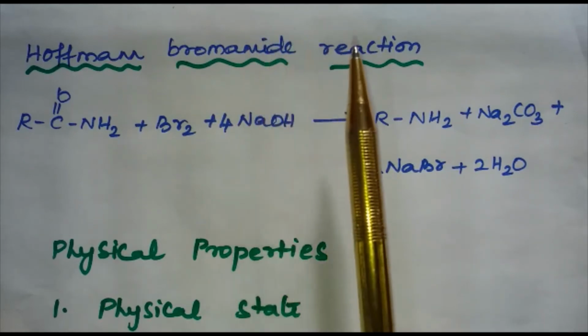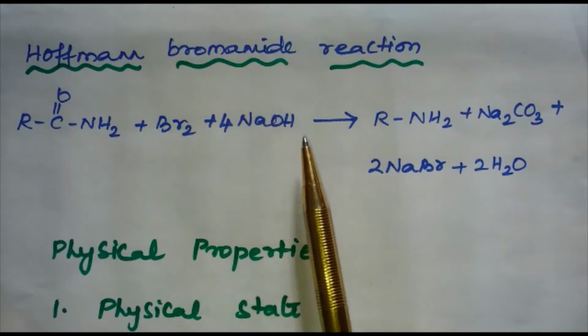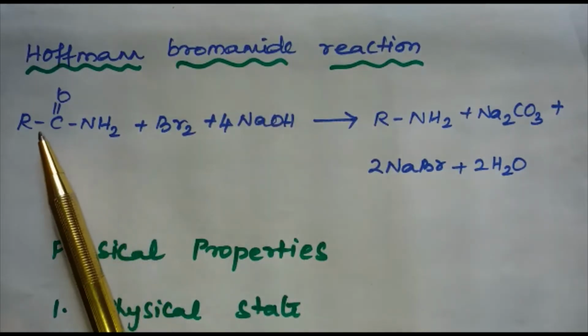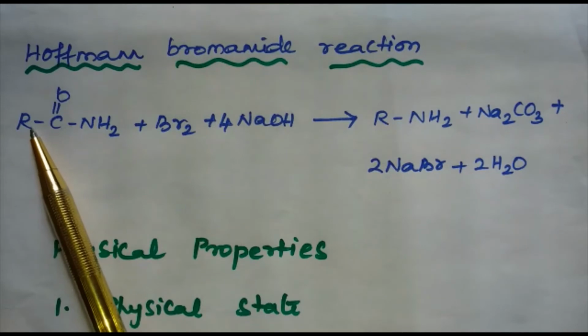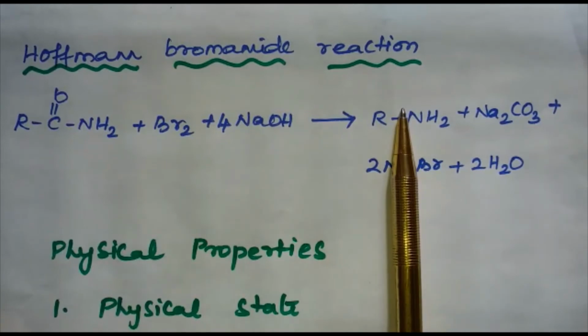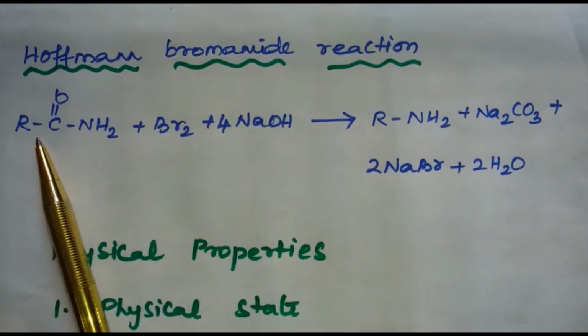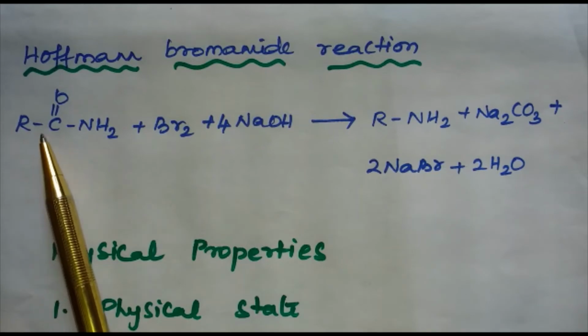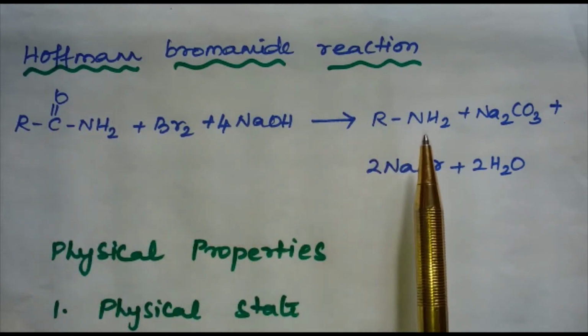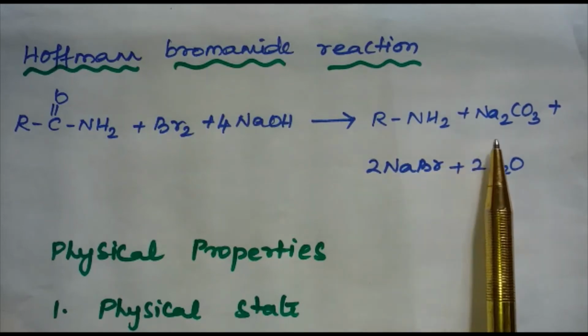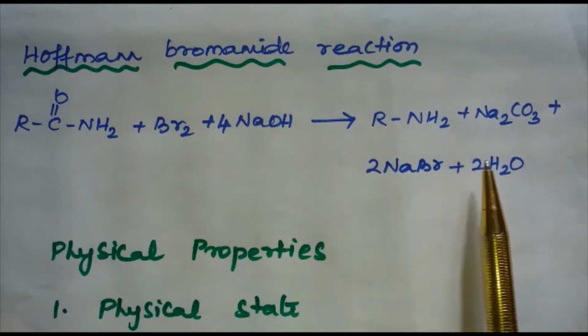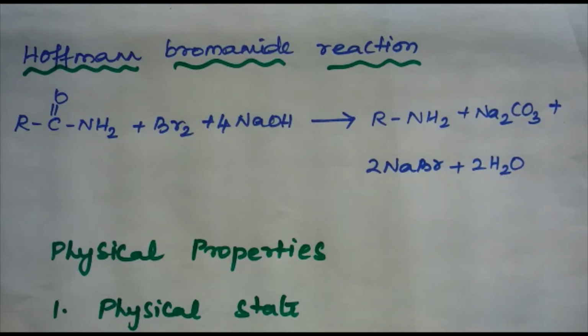In this degradation reaction, migration of an alkyl or aryl group takes place from the carbonyl carbon of the amide to the nitrogen atom. The amine so formed contains one carbon atom less than that present in the amide. The equation is RCONH2 plus Br2 plus NaOH gives RNH2 plus Na2CO3 plus NaBr plus H2O. These are the few methods of preparation of amines.